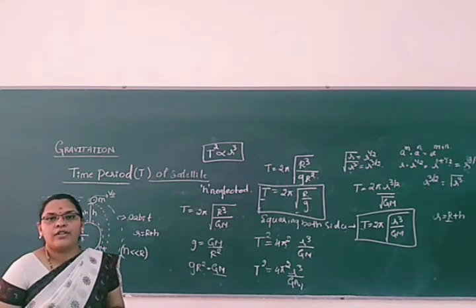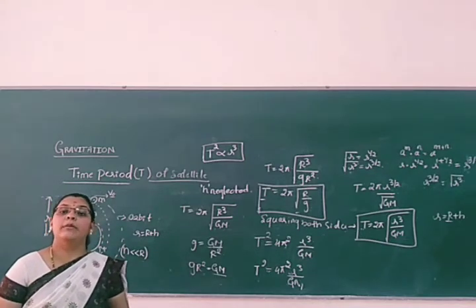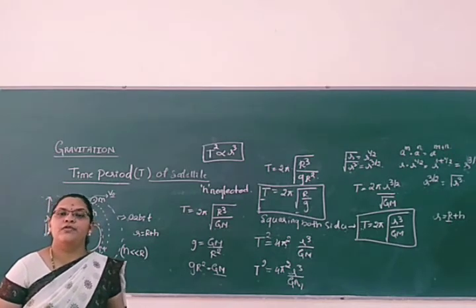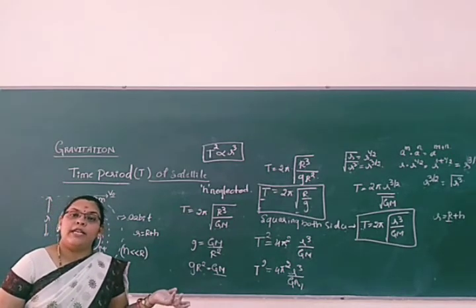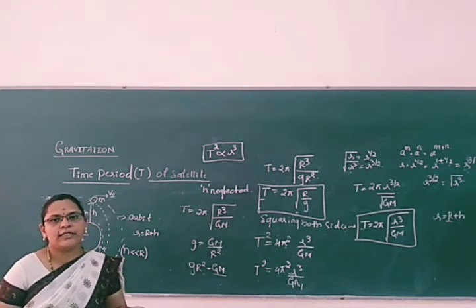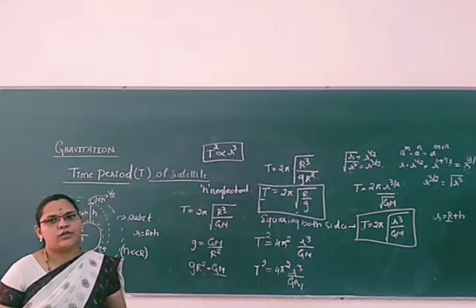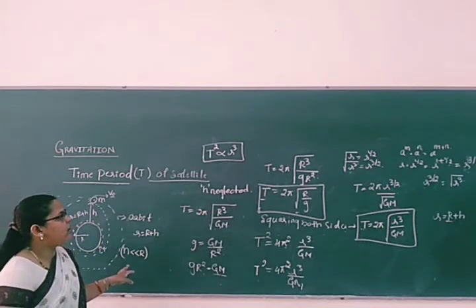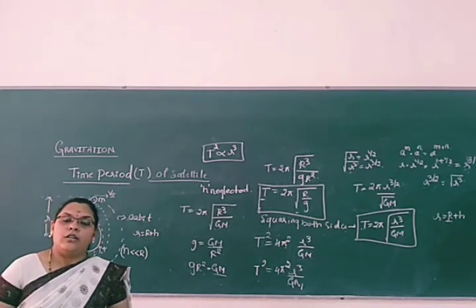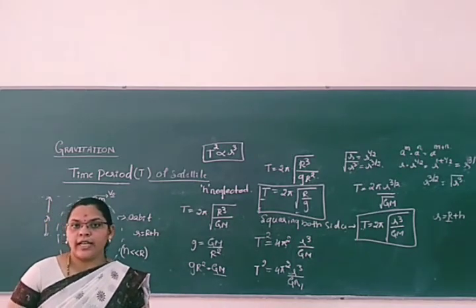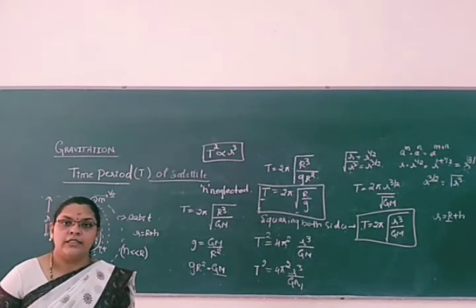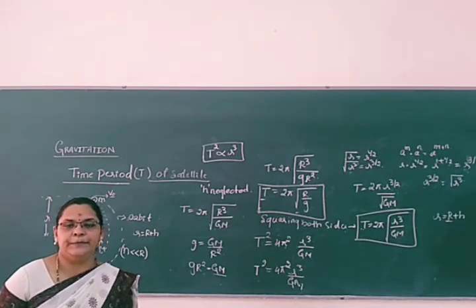How the satellite gains energy, because of centripetal force: kinetic energy for the satellite, and potential energy due to the gravitational force acting on the body by the earth. So finally we get how much time the satellite takes to revolve around the earth. Next, very important, is the geostationary satellite, which we are going to discuss.